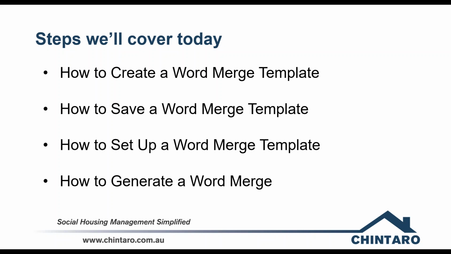Second one there is how to save a word merge template. This will be where to put them on your computer or on your network and what to save the document as. Third, how to set up a word merge template. That's taking the templates that we've made and getting them set up in Chintaro so that we can then do the word merge. And that last one there is just how to generate a word merge. So the straightforward one, finally, we'll look at how to execute word merges from within Chintaro once we've completed all the above steps.